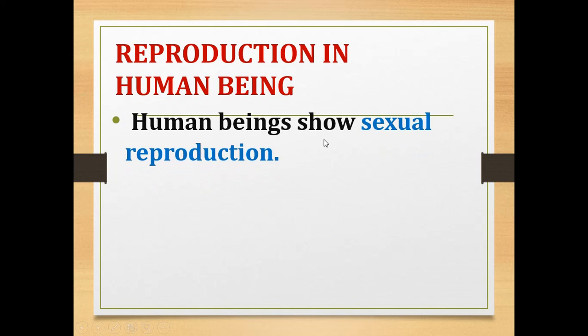Human beings show sexual reproduction. So the mode of reproduction in human beings is sexual reproduction. What is meant by sexual reproduction? Reproduction in which there is an involvement of two parents, isn't it? So human beings show sexual reproduction.